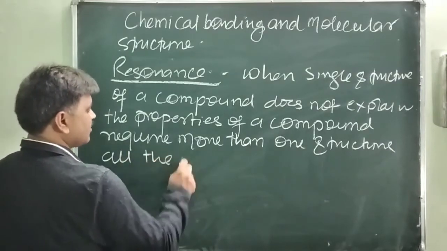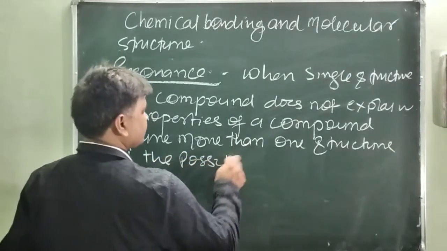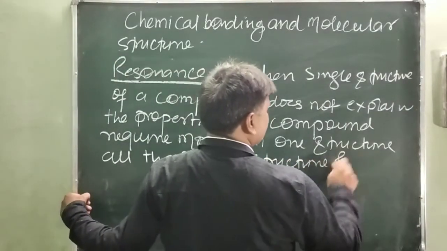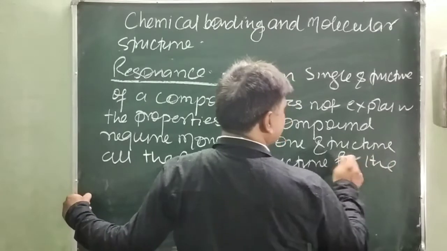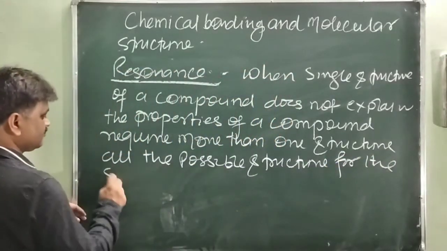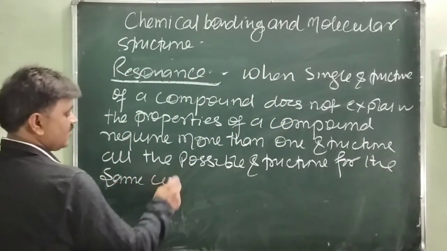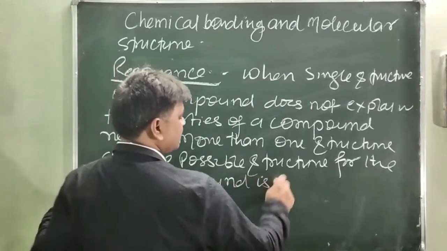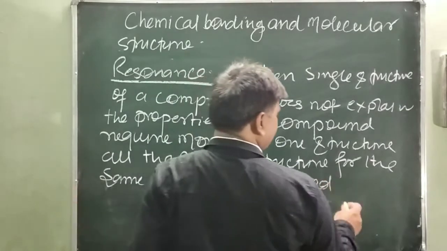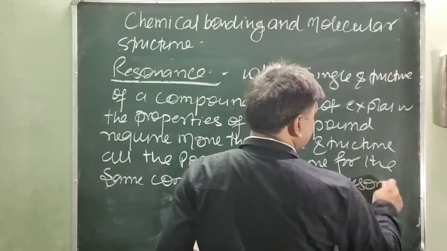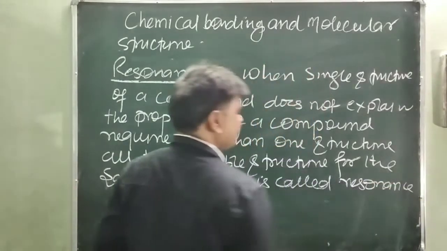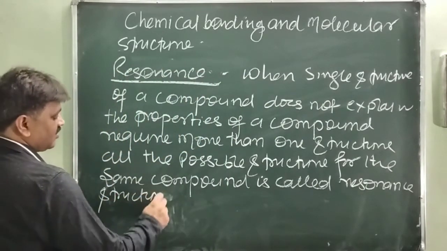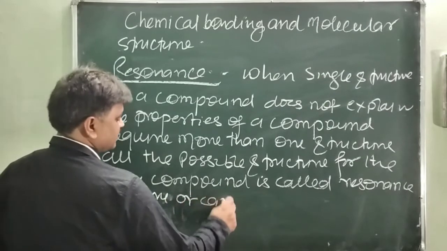All the possible structures for the same compound are called resonance structures or canonical structures.